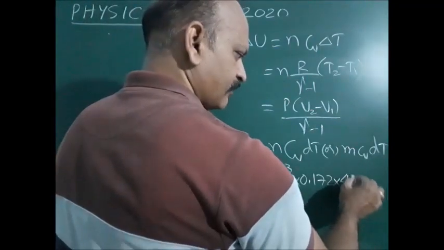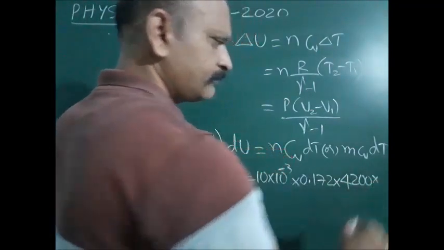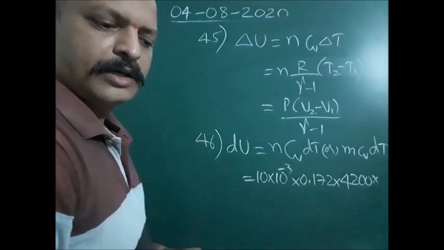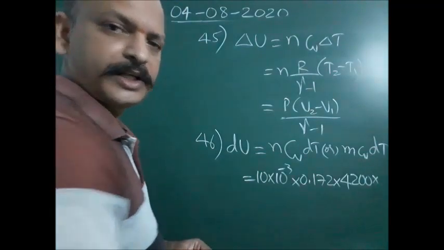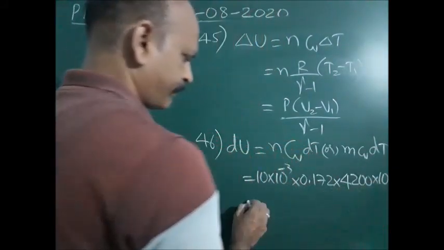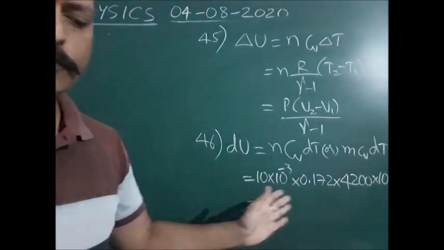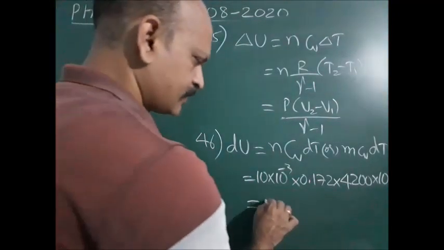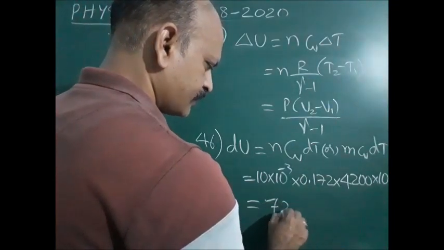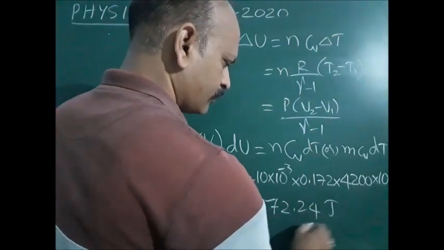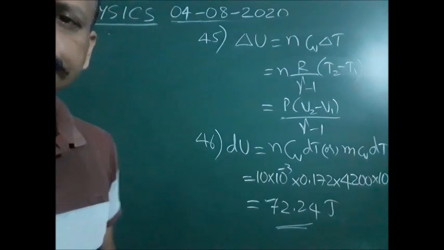Therefore, we multiply with 4200, into delta T, which is 30 to 40, meaning 10. Now if you multiply this, what do we get? 72.24 joule.